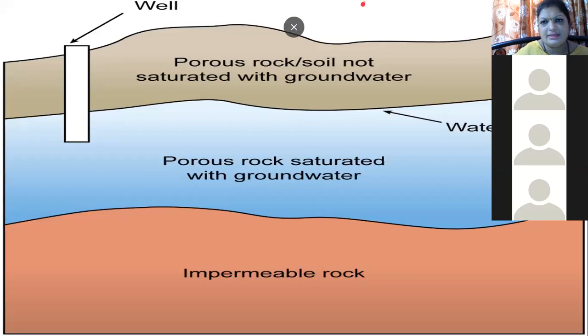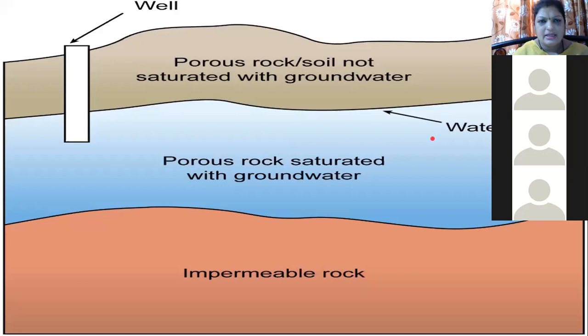So imagine when the rain falls. When the rain falls, the water gets collected on the ground. Some water flows and some water gets collected down in the different layers of soil. So here when the rainwater is there, when the water falls, it gets absorbed in the soil, and that water which is absorbed in the soil gets collected over here. This is a water table.